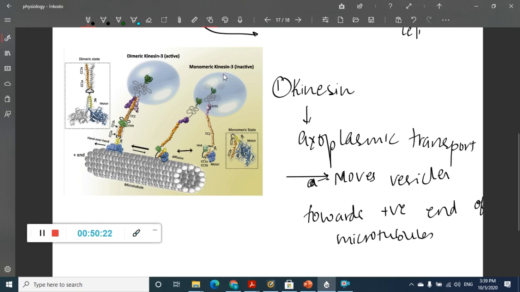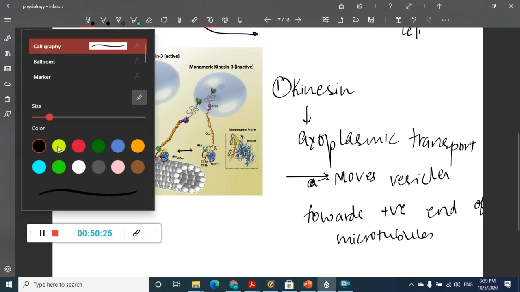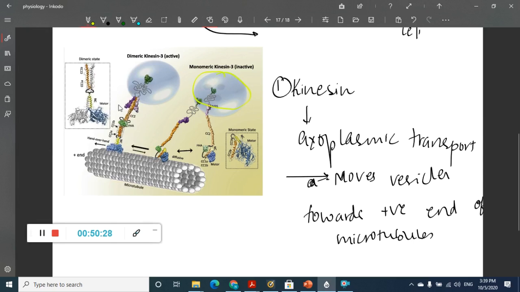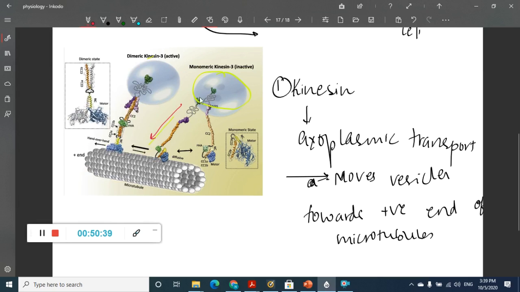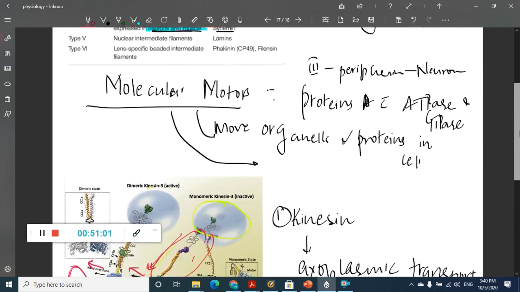In this picture, this is the kinesin. What is this kinesin doing? This vesicle is being moved by this kinesin. This vesicle is moved along the microtubule, and it is moving towards the positive end of the microtubule. What is it helpful in? It is helpful in axon transport. So this is important about kinesin.